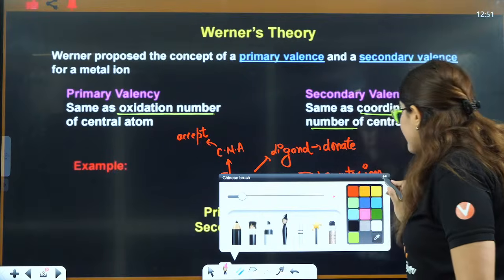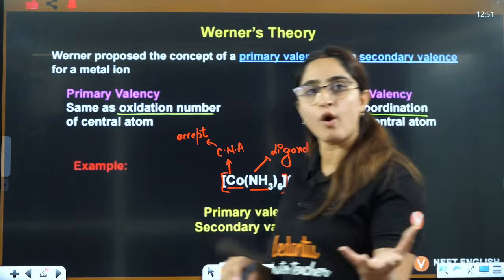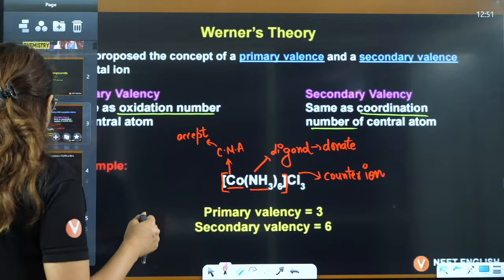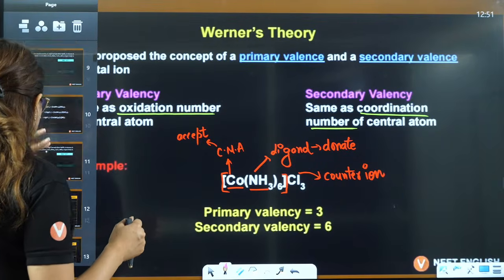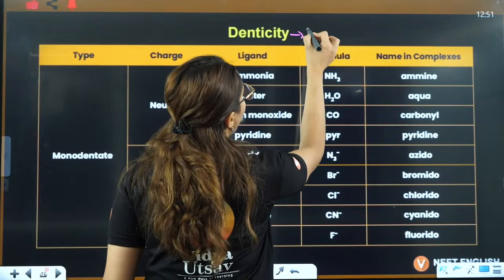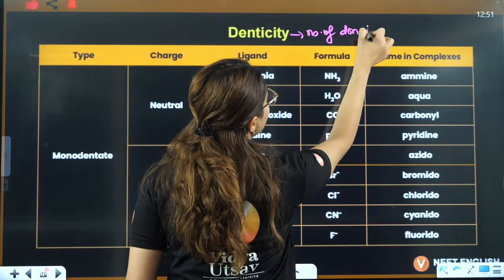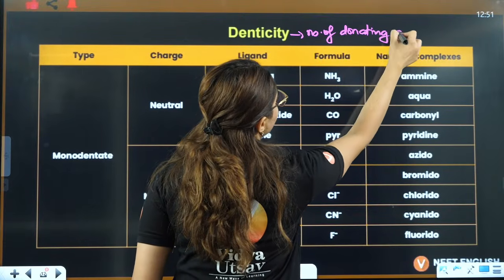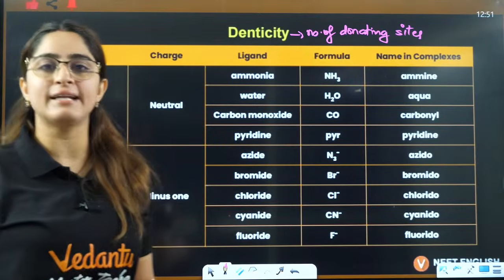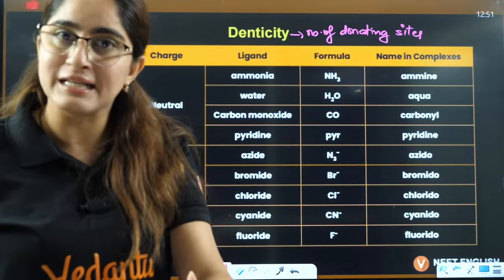Now, if I want to understand how to calculate the oxidation number and coordination number, you must go through denticity first. Denticity means the number of donating sites. How many donating sites does a ligand have? Because a ligand is donating in nature, it will donate the electron.